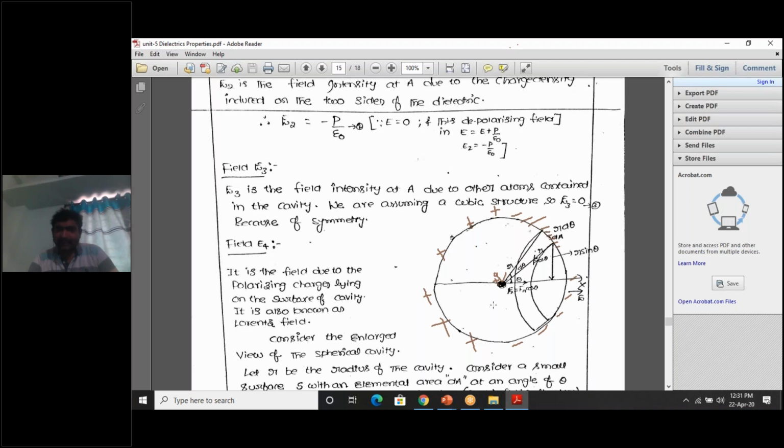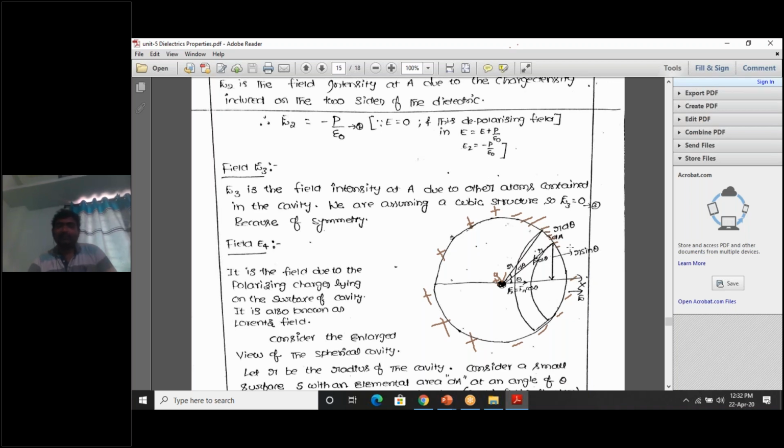And it is making an angle theta with the applied electric field. So this is the direction of electric field. The x-axis is the direction of electric field. With this direction of electric field, this line is making an angle theta, and this line is making an angle d theta. Sir, what is theta? What is d theta? Here I assumed an area dA. This dA area extends between theta and d theta angle, with respect to the x-axis, or the direction of electric field.